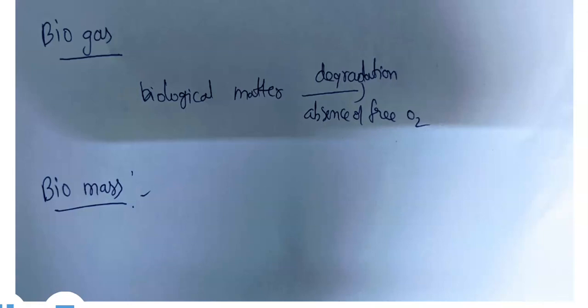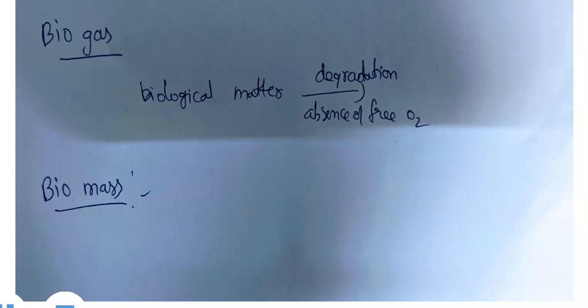This is about biogas. And the last topic is biomass. The same topic which I have discussed in biogas is related to biomass. The raw material used to prepare biogas from biomass is waste organic matter. For example, wood, cattle dung, bagasse.